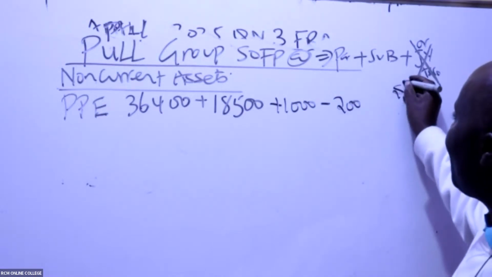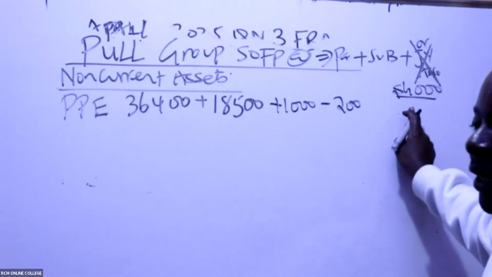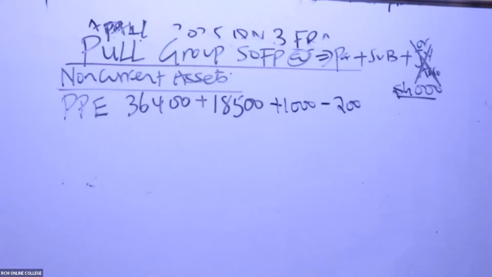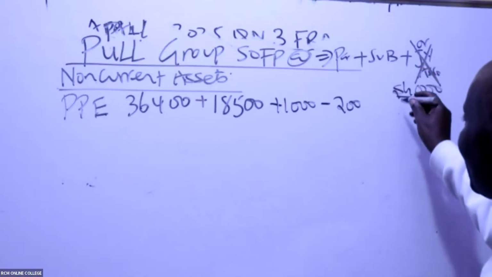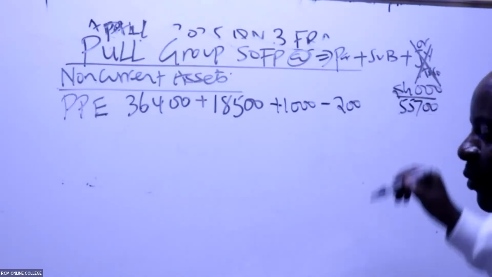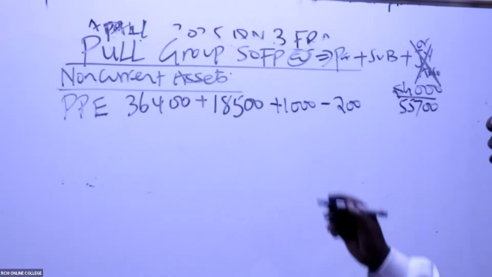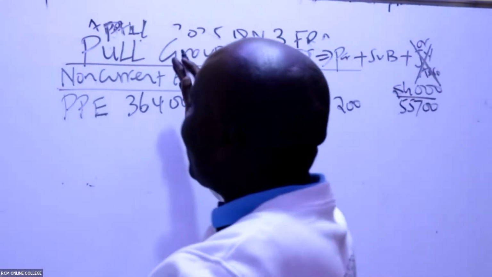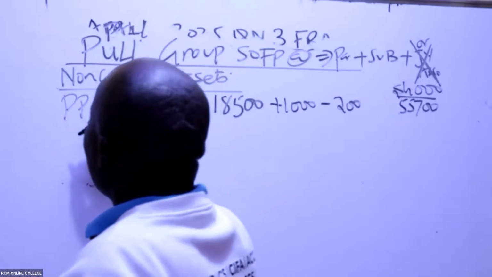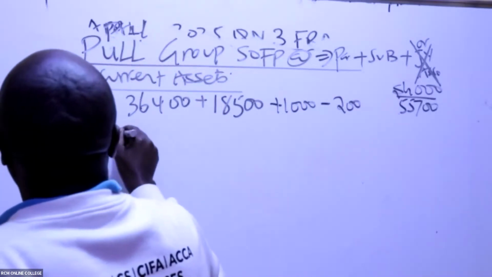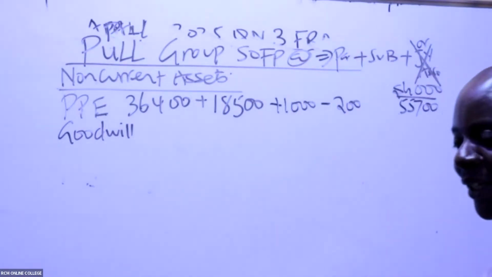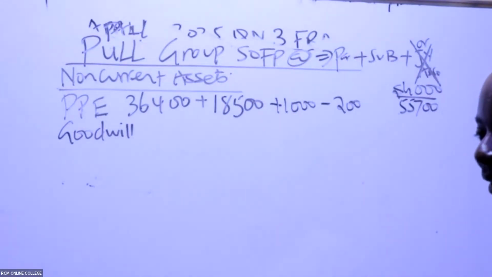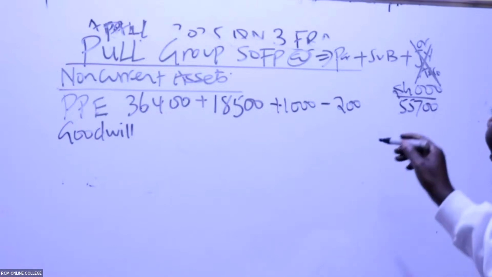So please give me this figure. Pretty fast, pretty cool. Give me an answer here. Aha. So Stanley ananipatia figure ya 55,700. Iko sawa kweli? 55,700. Iko sawa? Kutoka hapa, do we have any important futuristic assets? Yes. Assets that will be able to span more than a year. Goodwill. Already you guys gave me a figure. Do you remember the figure ya goodwill? Goodwill ilikuwa ngapi?